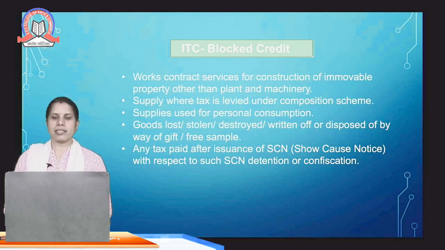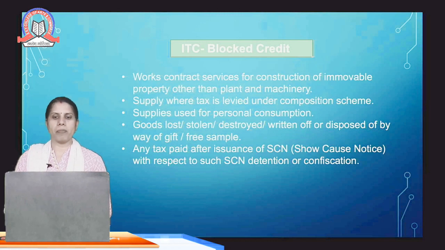Supply where tax is levied under the composition scheme. The composition scheme is available for small traders dealing in goods where the aggregate turnover is not more than 1.5 crore, and for those dealers who are into services, if the aggregate turnover does not exceed rupees 50 lakhs, they can avail the composition scheme. So if the trader is already registered under the composition scheme, he cannot claim the ITC benefit.